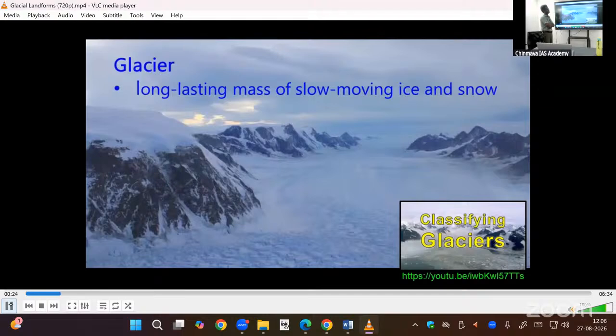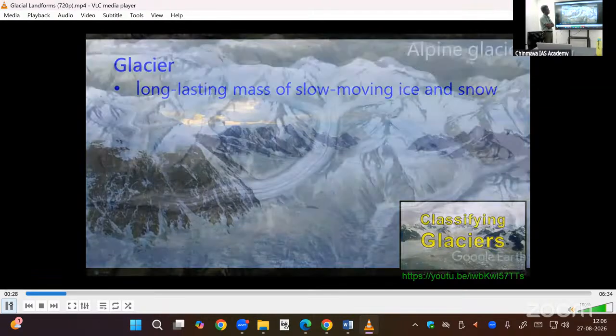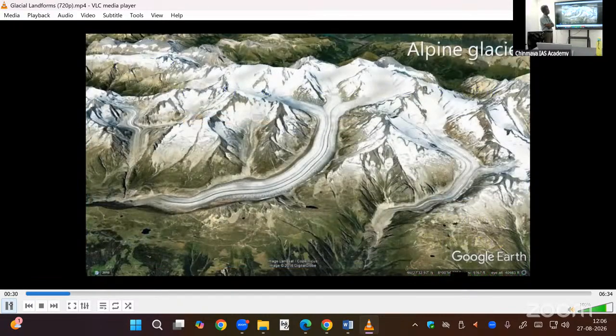Slow moving ice and snow. See our classifying glaciers video for more about the different types of glaciers. Just like streams, moving ice can be an agent for erosion and deposition. And just like streams, glaciers erode. These ice masses, when they are moving down, will erode it.